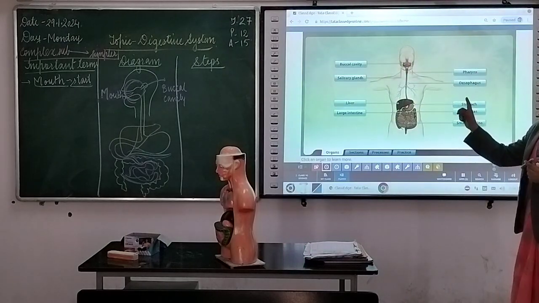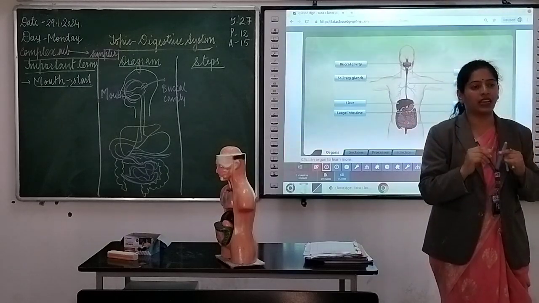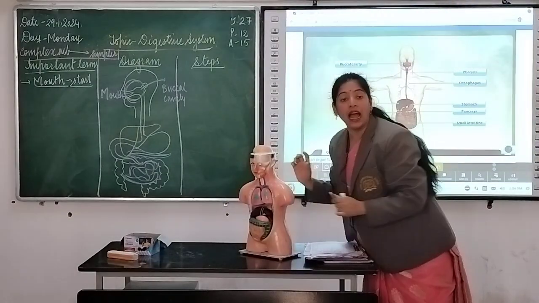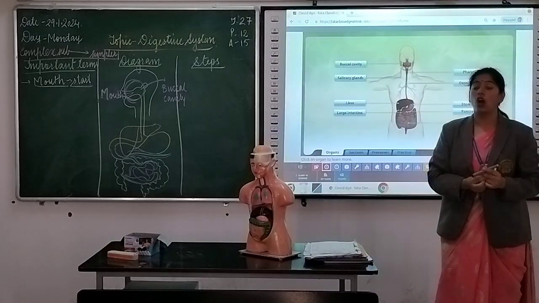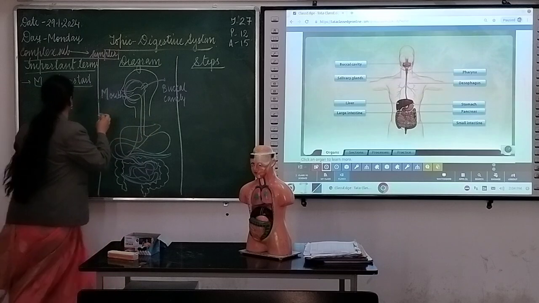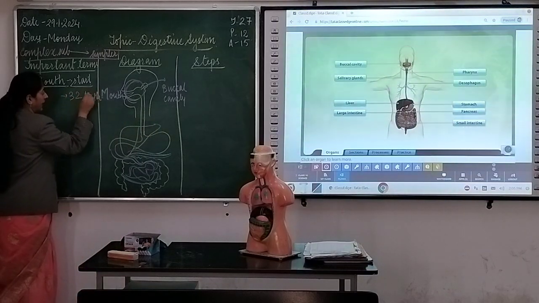What is it? First of all, let me just summarize what we have discussed. In the buccal cavity, we are having teeth and tongue. Clear? Teeth, we are having 32 teeth. How many? 32. I am just talking about adults. 32 teeth we are having in adults.